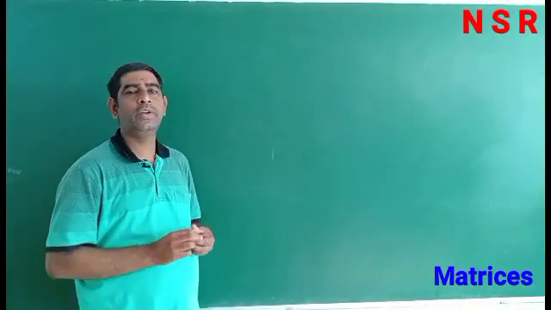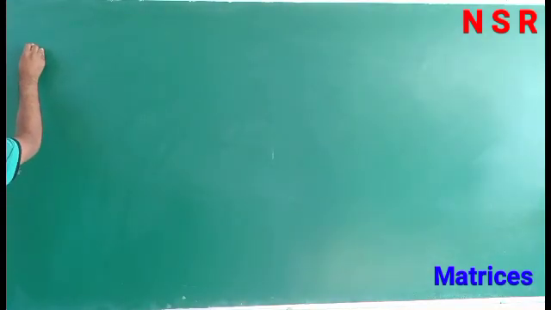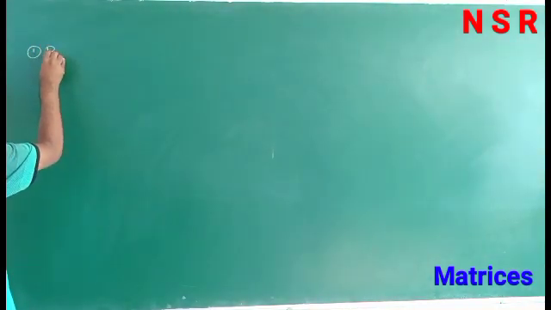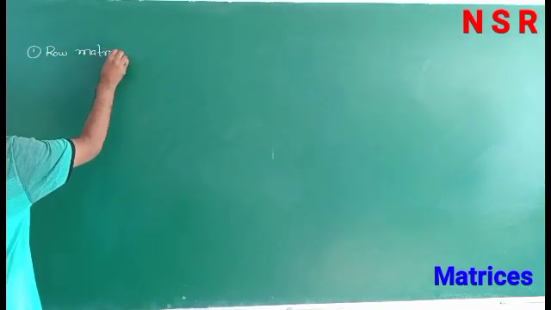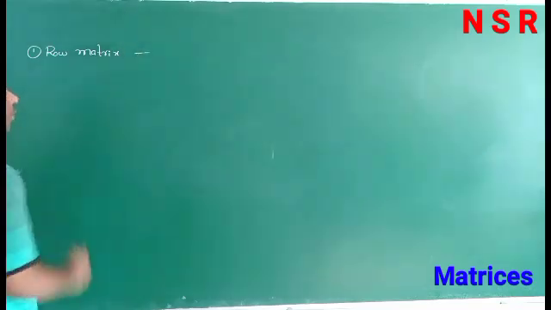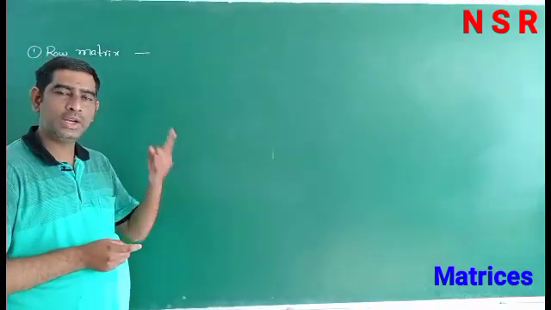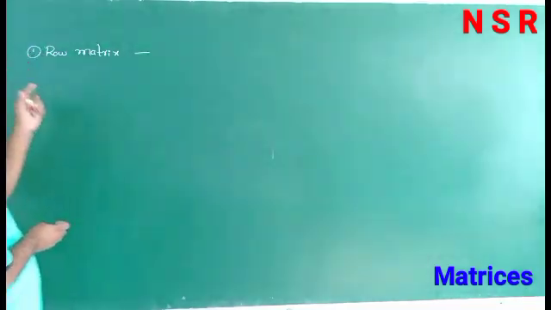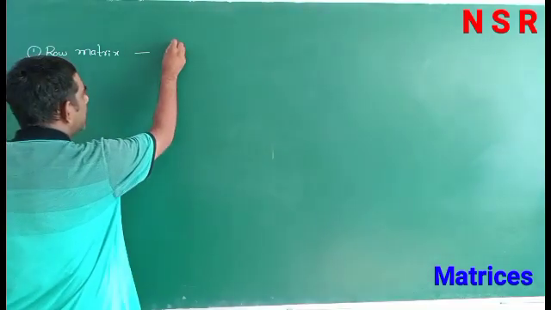Next, different types of matrices. First one, row matrix. A matrix that contains only one row is called a row matrix.